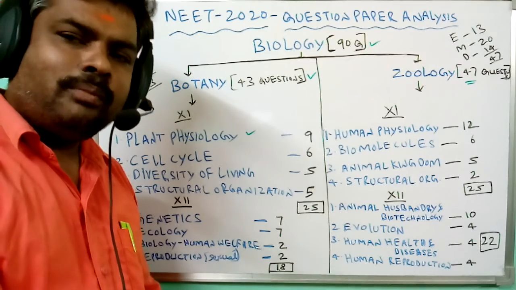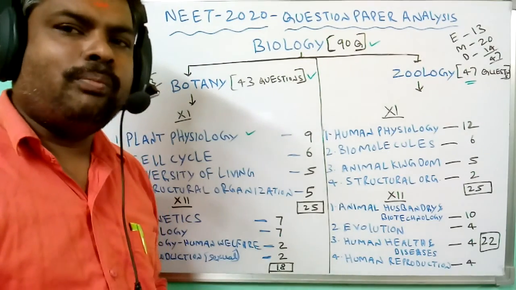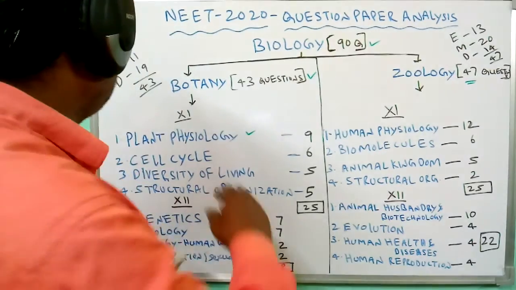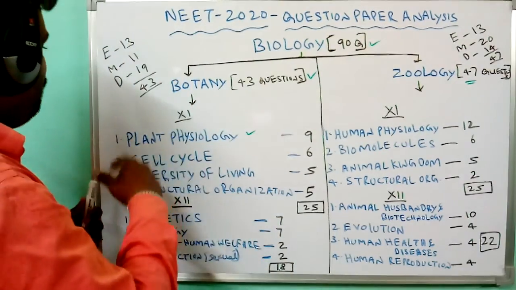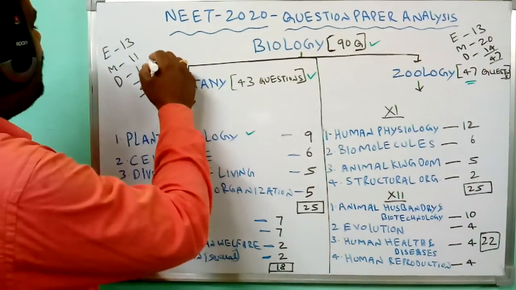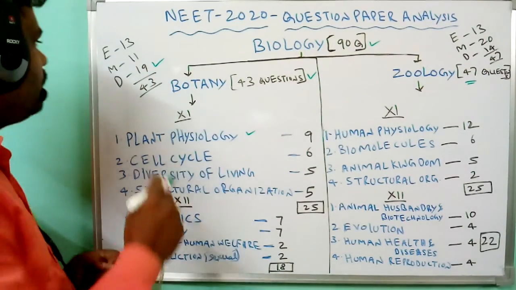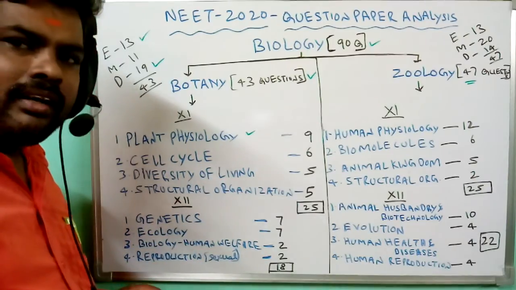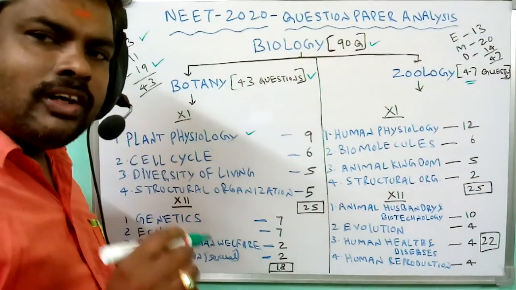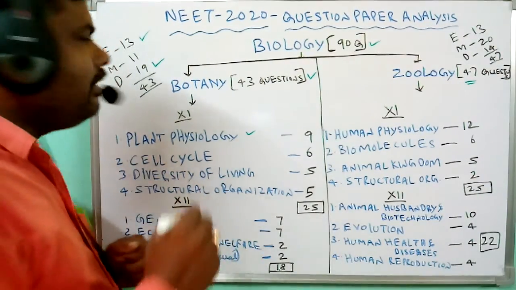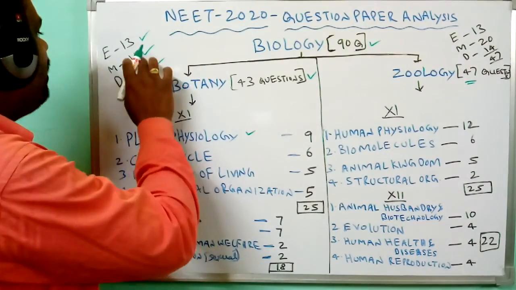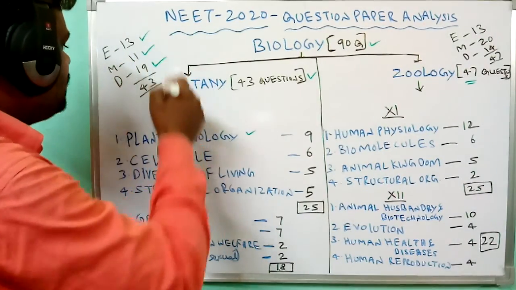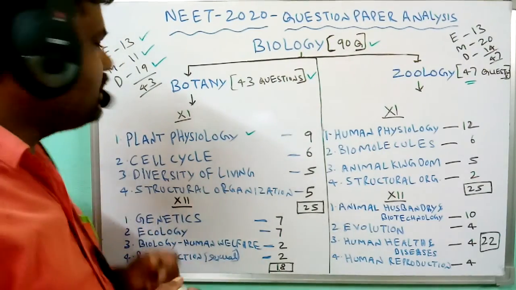Next, the difficulty level of the question paper also varies. Generally, more questions are difficult in nature. In this paper, 13 questions are very easy, which you must answer easily, 11 questions are of medium difficulty, and 19 questions are more difficult.